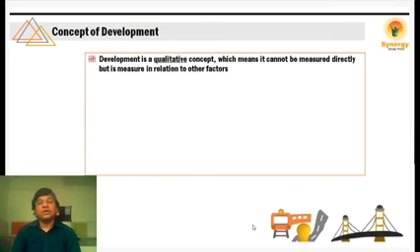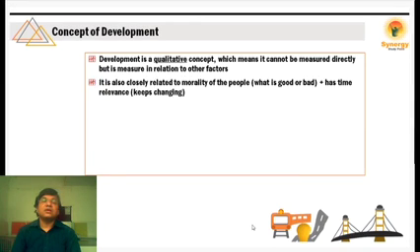What is development? Development is a qualitative concept, which means it cannot be measured directly, but is measured in relation to other factors. It is closely related to the morality of the people, what is good or bad. At the same time, its relevance keeps on changing. This is a very interesting concept about development.